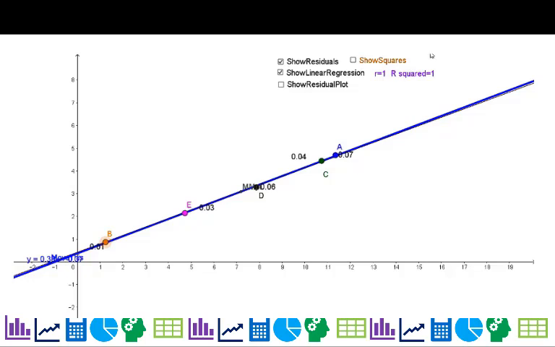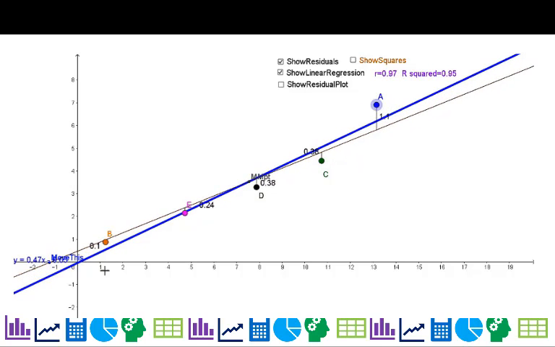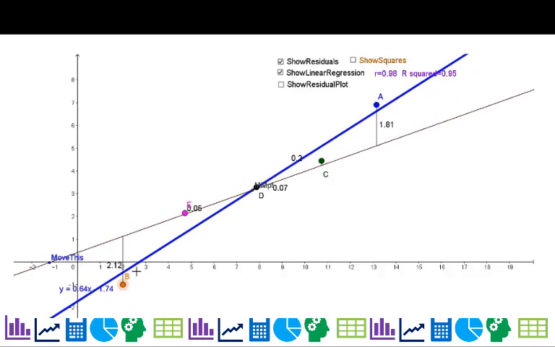The strongest I could make this, and let me move the equation so you can see it, is a value of 1. So strongest correlations, and I'm going to go ahead and do this again with a steeper slope.